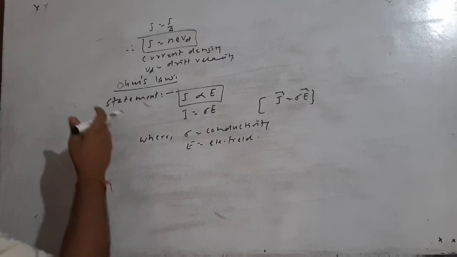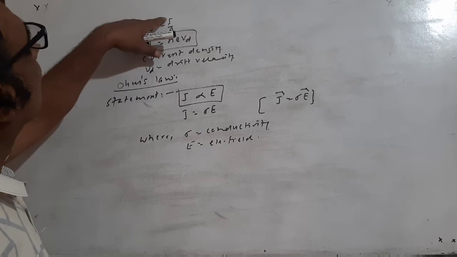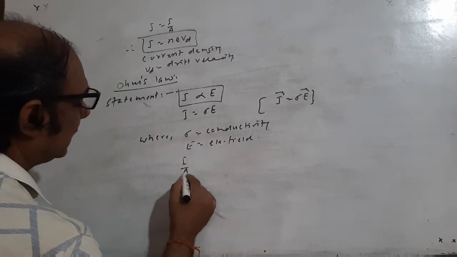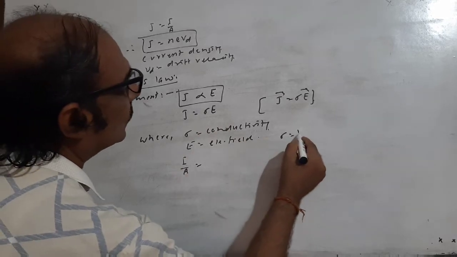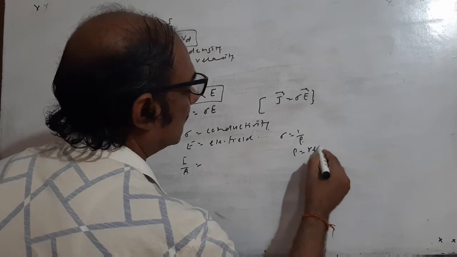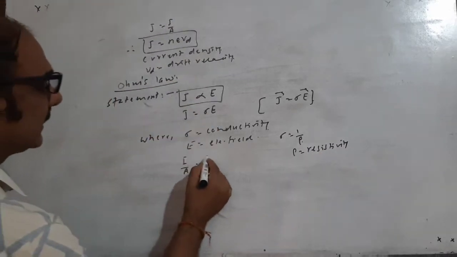And now to find another statement. J is the current per unit area, so J means I/A. Sigma = 1/rho, where rho is the resistivity.